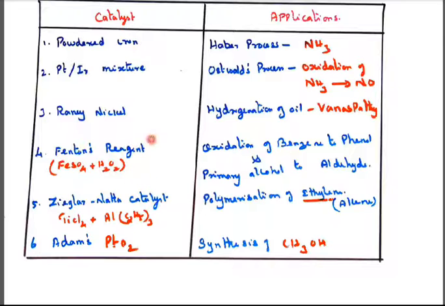And Fenton's reagent, this is one more question. Fenton's reagent is nothing but the mixture of ferrous sulfate and hydrogen peroxide. Sometimes in the exam they will give Fe2+ and H2O2. What is the name? Fe2+ is ferrous sulfate, and H2O2 is hydrogen peroxide. Either in full form or in ionic form they will be given. It is called Fenton's reagent. This reagent is used for the oxidation of benzene to phenol, and also the oxidation of primary alcohol to aldehyde.